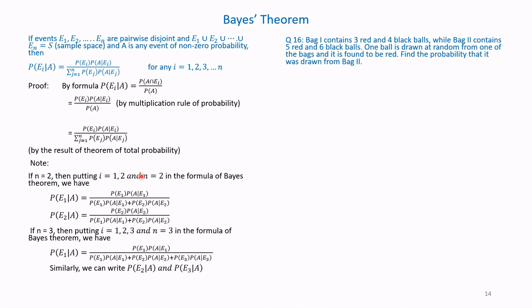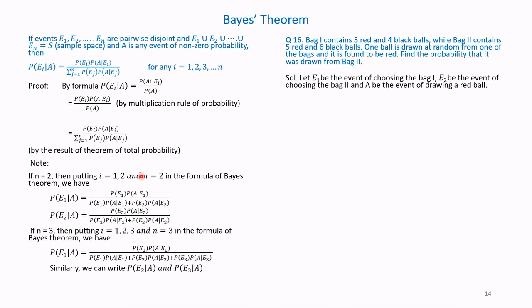Let us solve a problem. Question number 16. Bag 1 contains 3 red and 4 black balls, while bag 2 contains 5 red balls and 6 black balls. So bag 1 has 7 balls and bag 2 has 11 balls. One ball is drawn at random from one of the bags and it is found to be red. Find the probability that it was drawn from bag 2.